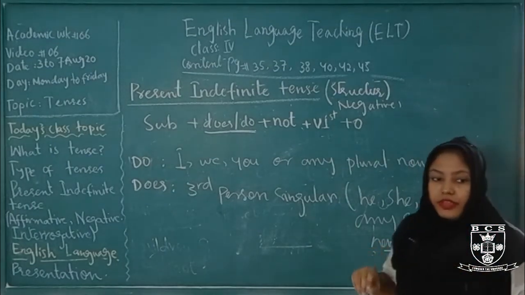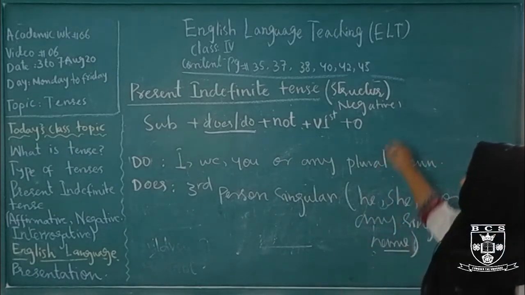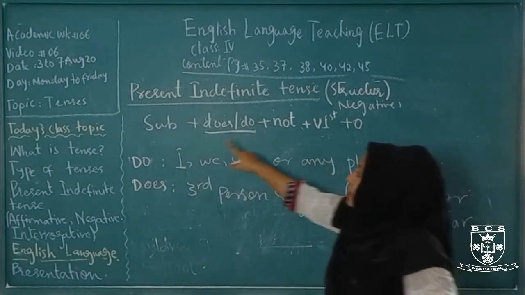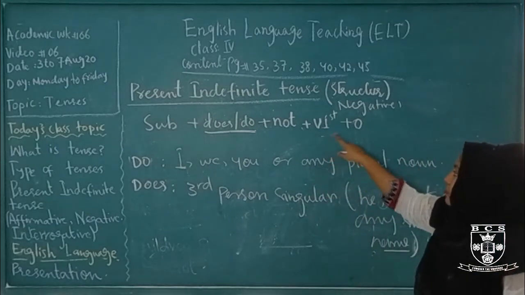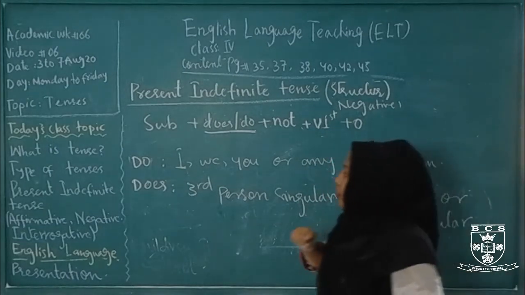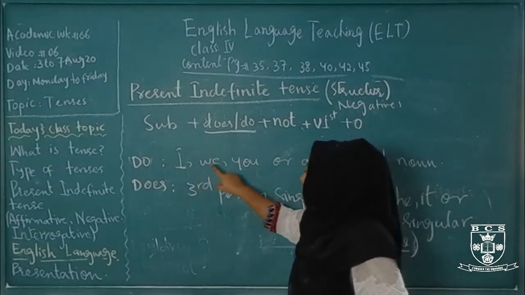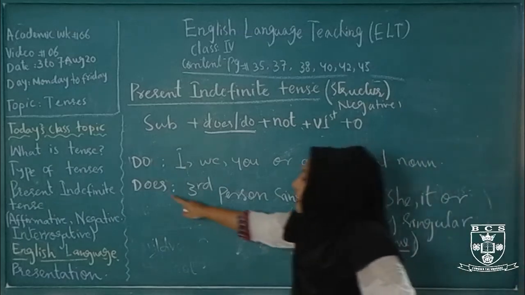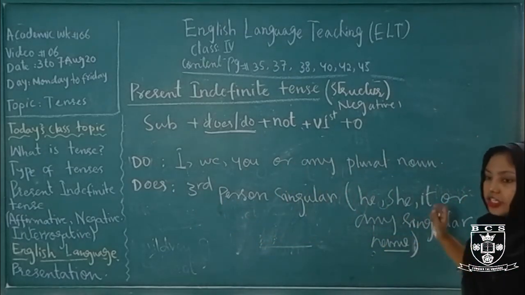And the adding of S, ES, IES with the first form of verb is not applied in negative and interrogative sentences. So this is the structure of negative: subject plus do not, does not, verb की first form plus object.